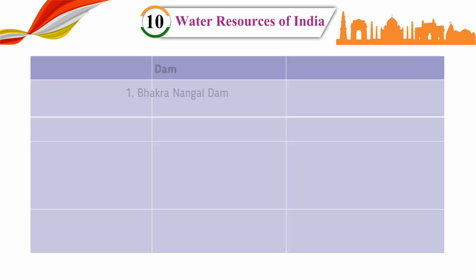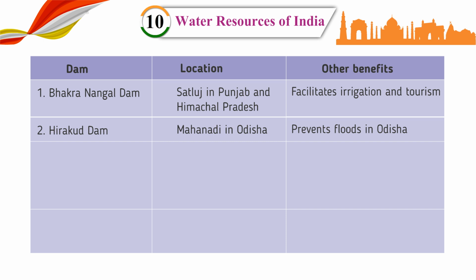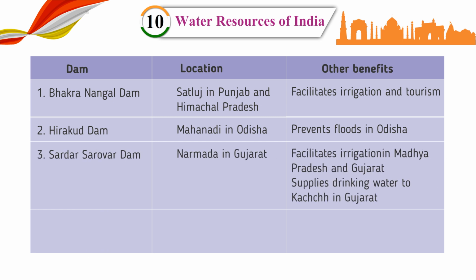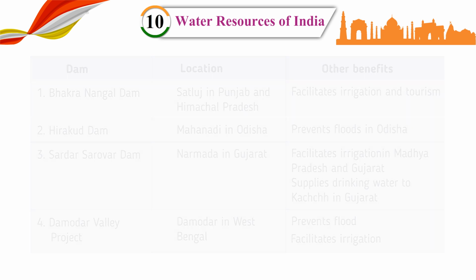Multi-purpose dams in India. 1. Bhakra Nangal Dam, Location: Satluj in Punjab and Himachal Pradesh. Other benefits: facilitates irrigation and tourism. 2. Hirakud Dam, Mahanadi in Odisha, prevents floods in Odisha. 3. Sardar Sarovar Dam, Narmada in Gujarat, facilitates irrigation in Madhya Pradesh and Gujarat, supplies drinking water to Kutch in Gujarat. 4. Damodar Valley Project, Damodar in West Bengal, prevents floods, facilitates irrigation.